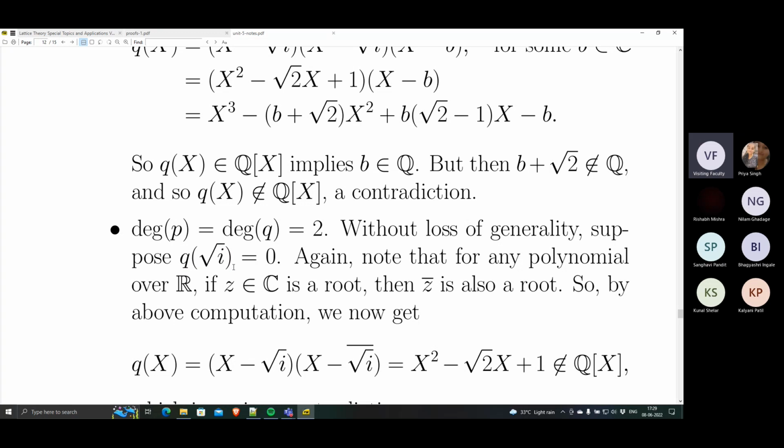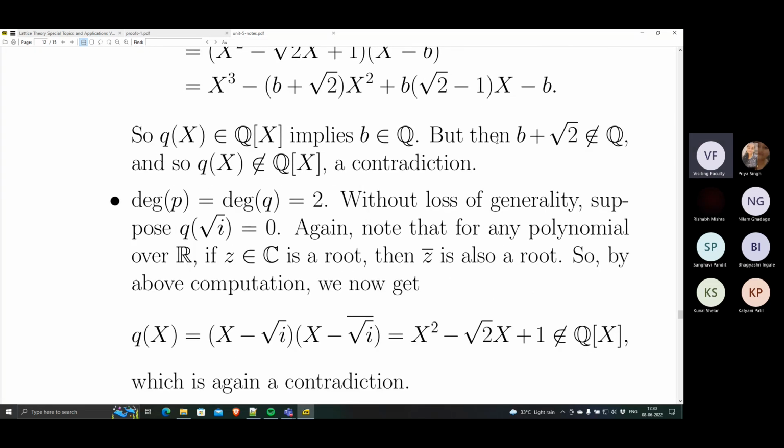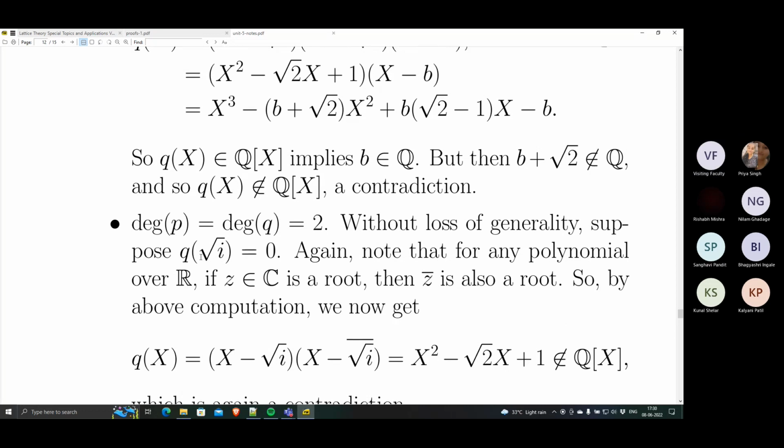Okay, because it has to be a 0 of either p or q, and both have the same degree. So again, without loss of generality, suppose it's a root of q. Again, it's a polynomial over the reals, so if z is a root, then z bar is a root. We have already computed this. So square root i and square root i bar are two distinct roots of q. Now q has degree 2, so these are the only roots.